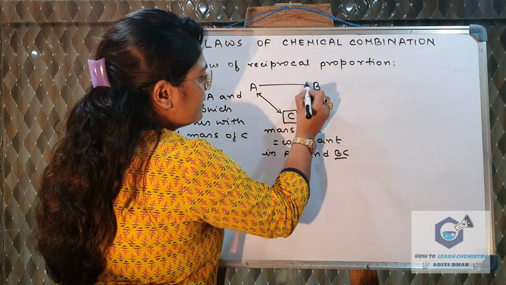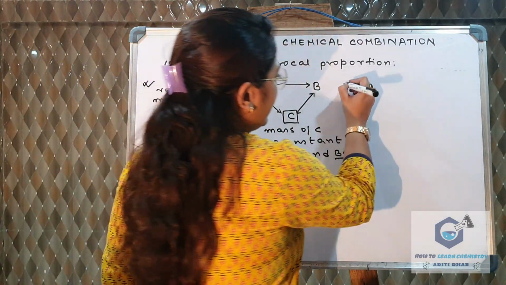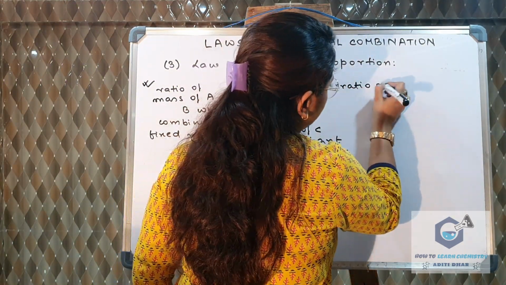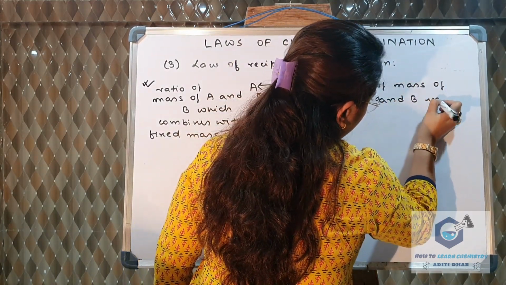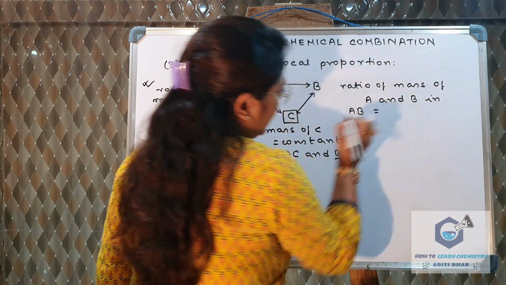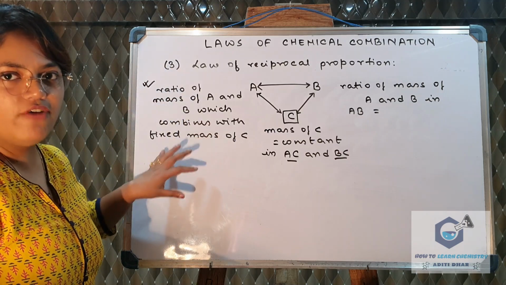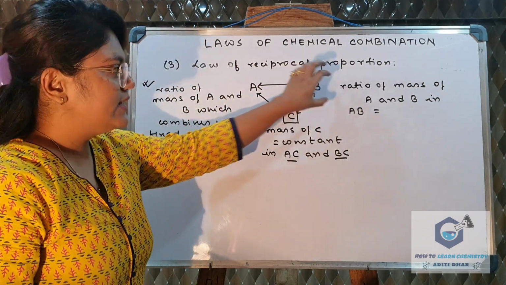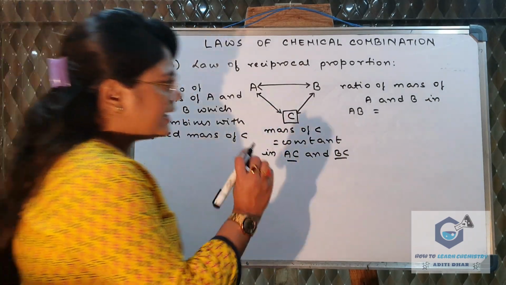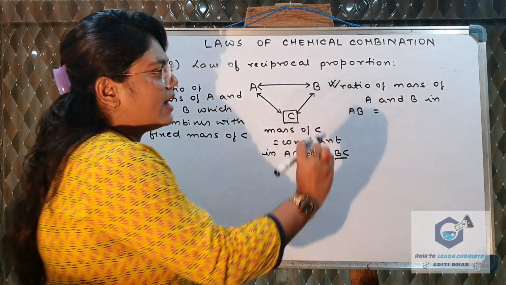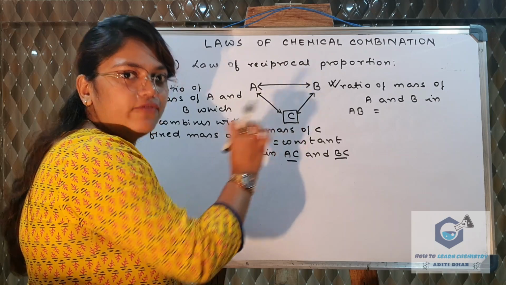Now when these 2 elements combine among themselves, that is A and B combine, we will again get a ratio of masses. The first task was the ratio of masses of A and B with the common element, and the second task is the ratio of mass of A and B in their own compound in which they are reacting.